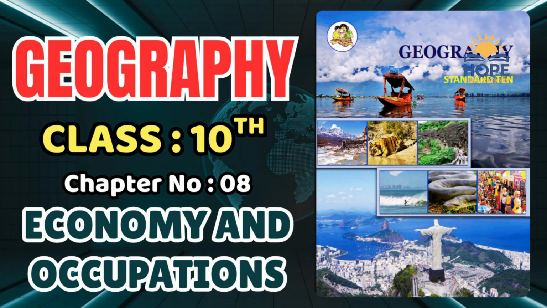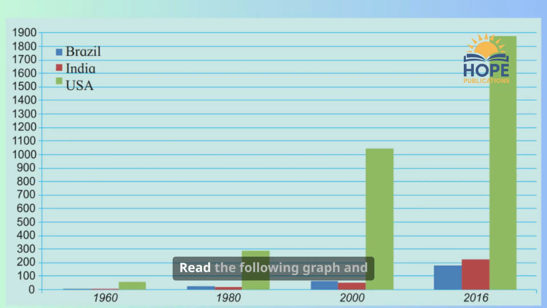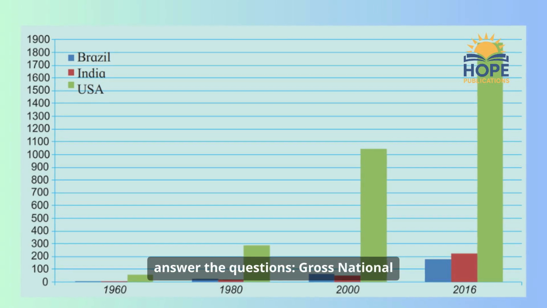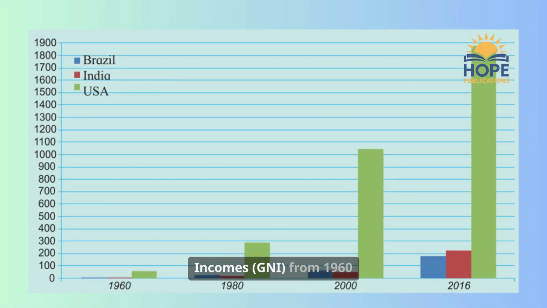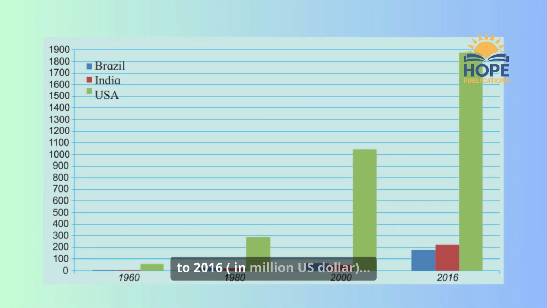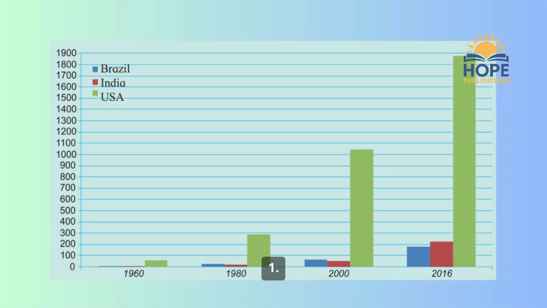Class 10th. Subject Geography. Chapter number 8. Economy and Occupations. Read the following graph and answer the questions. Gross National Incomes (GNI) from 1960 to 2016 in million US dollar.